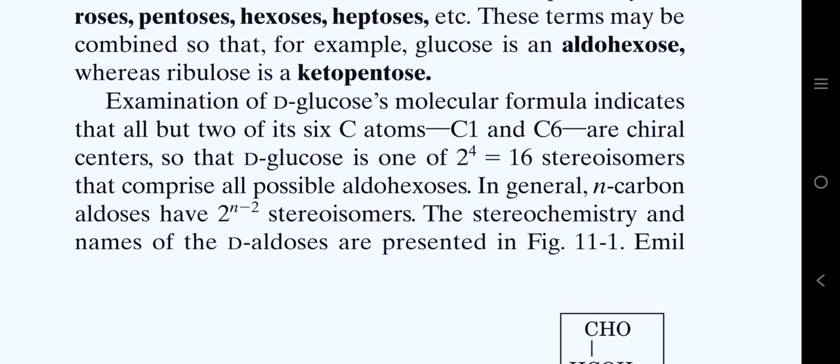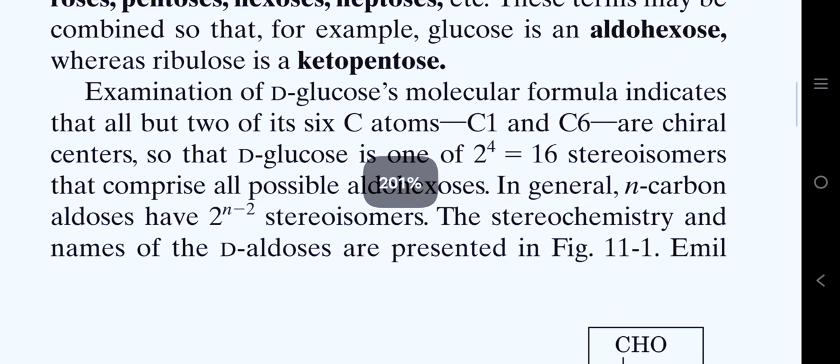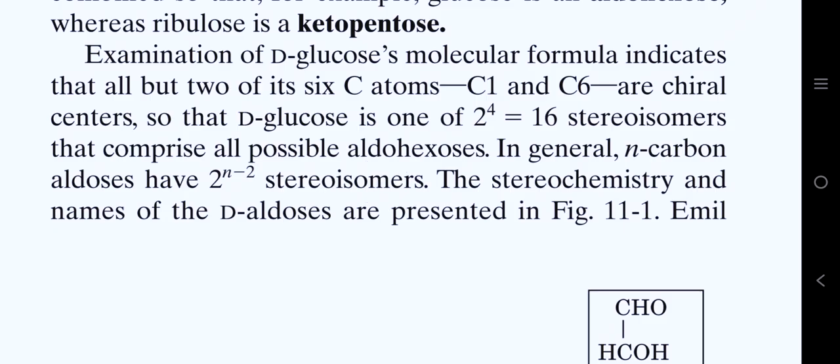Examination of D-glucose's molecular formula indicates that all but 2 of its 6 carbon atoms, carbon 1 and carbon 6, are chiral centers. So carbon number 1 and carbon number 6 are achiral, or not asymmetric.